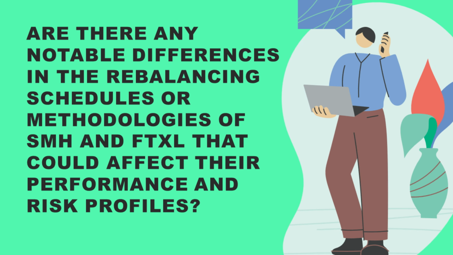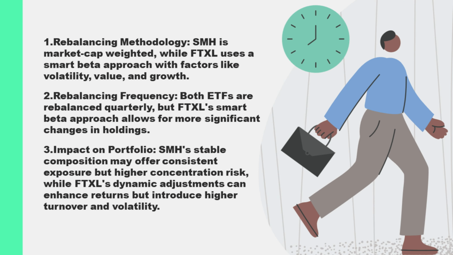Are there any notable differences in the rebalancing schedules or methodologies of SMH and FTXL that could affect their performance and risk profiles? The VanEck Semiconductor ETF, SMH, and the First Trust Nasdaq Semiconductor ETF, FTXL, have different rebalancing schedules and methodologies that can influence their performance and risk profiles. These differences are rooted in the indices they track and the strategies each ETF employs.